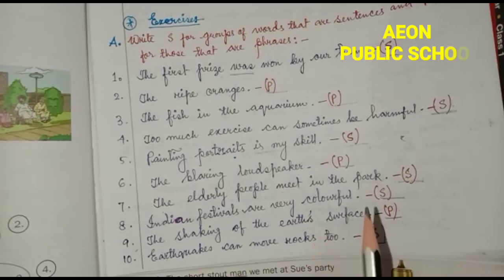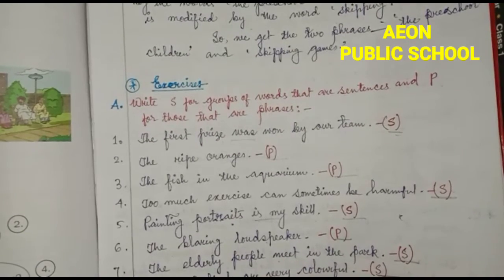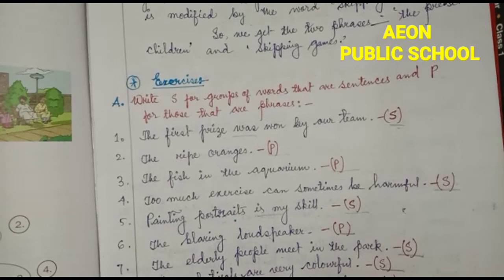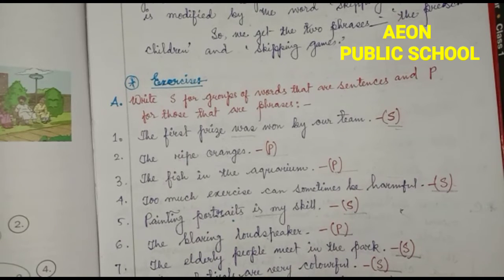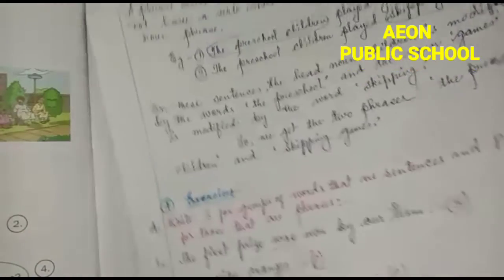So, students, from this part we can understand that a sentence must have a subject, a predicate and a verb, which makes complete sense and shows tense. But a phrase always makes only a part of sense, not a complete sense, and does not have any verb.